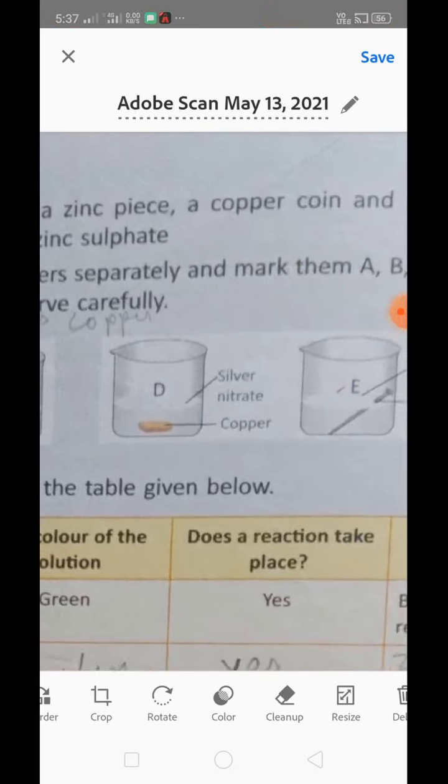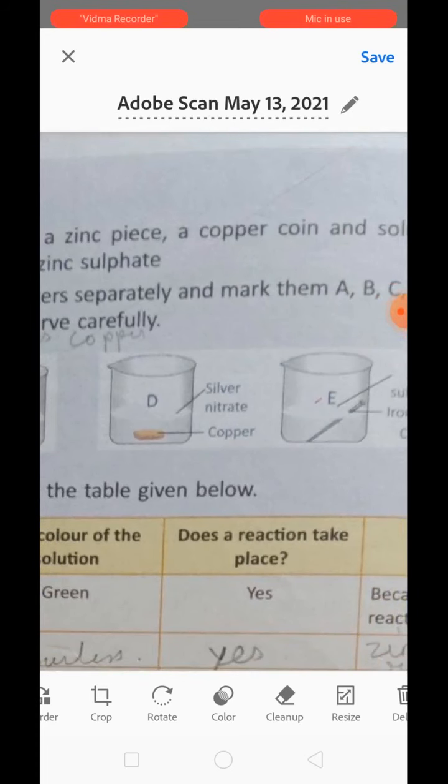Now just see over here in beaker D, we have copper in silver nitrate. Silver is at the lowest position of the reactivity series, which means it is the weakest one, okay. After silver we have gold. So copper is surely stronger than silver, so silver will get displaced by copper. Copper will displace silver from its salt solution.